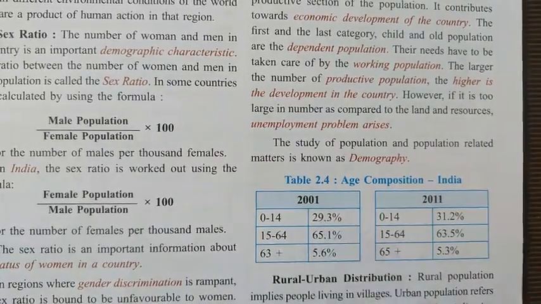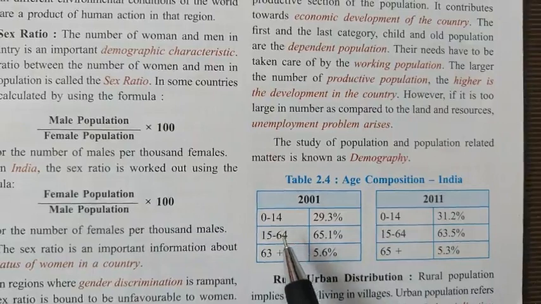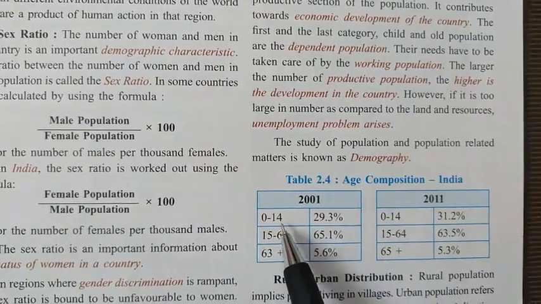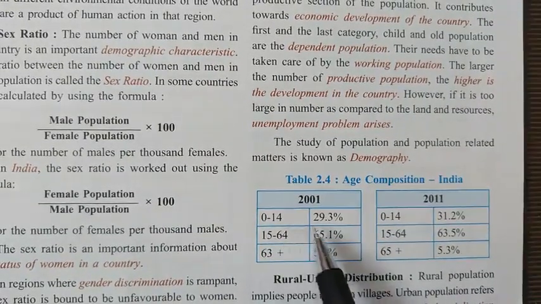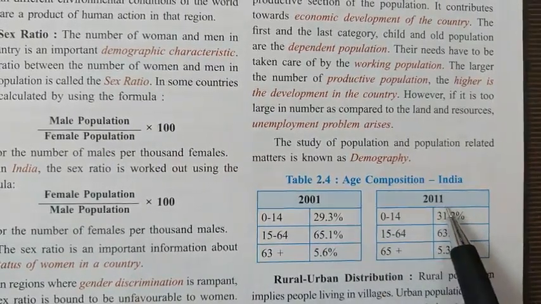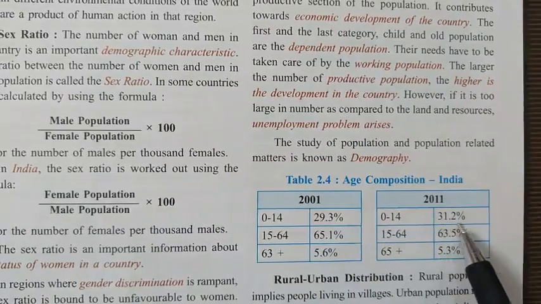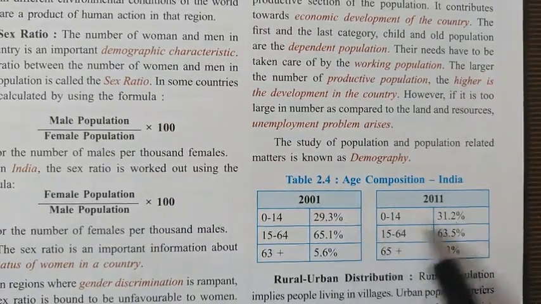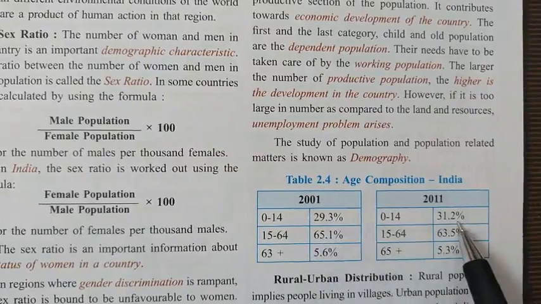In 2001, the population between 0 to 14, the child population, was 29.3%. But in 2011 this population increased and became 31.2%. So there is a slight increase in this population.